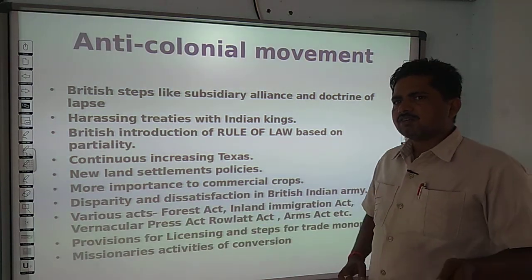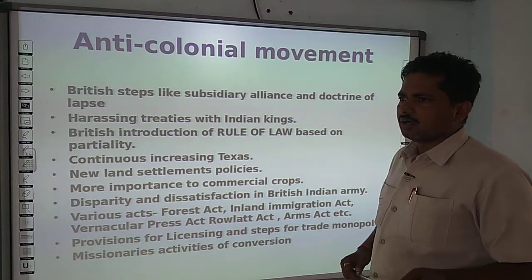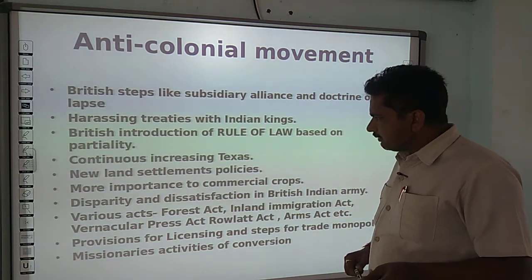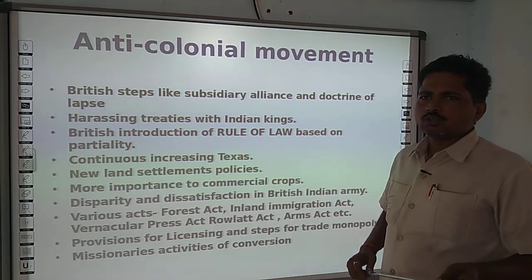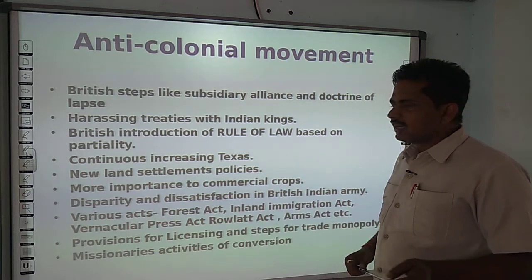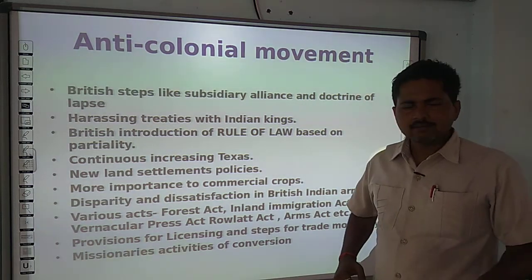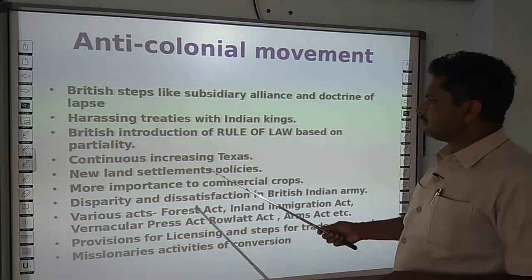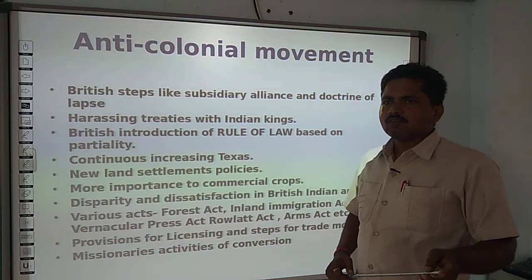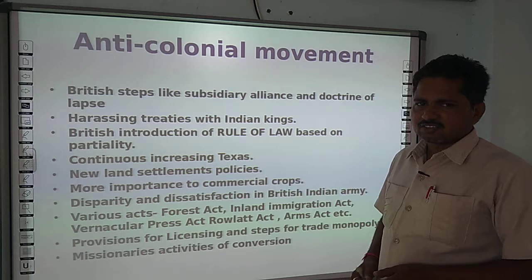Even after the First World War, they imposed income tax, and they started forcefully recruiting Indian youths into the British army. New land settlement policies also created a threat for Indian zamindars.